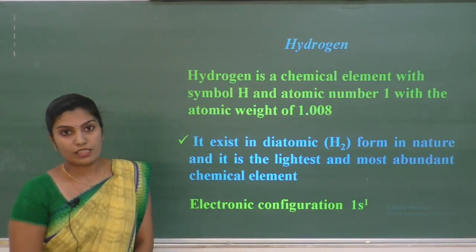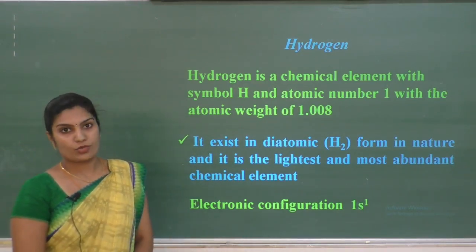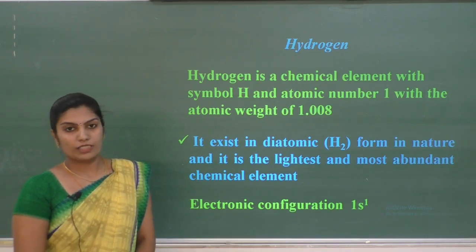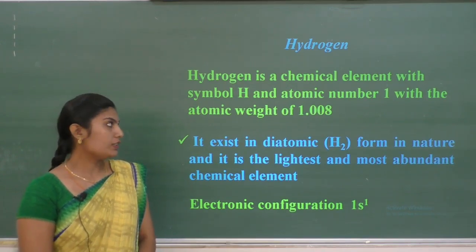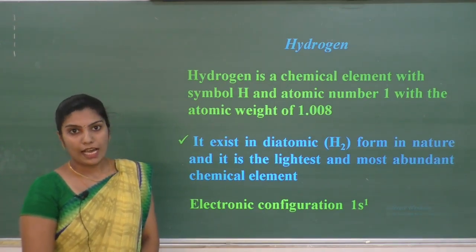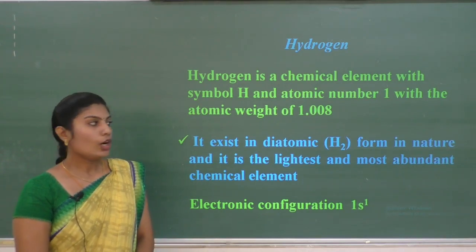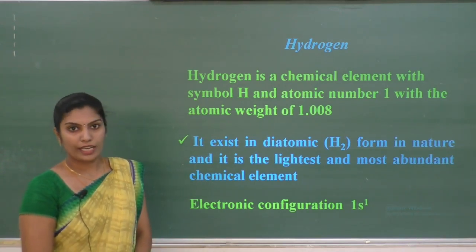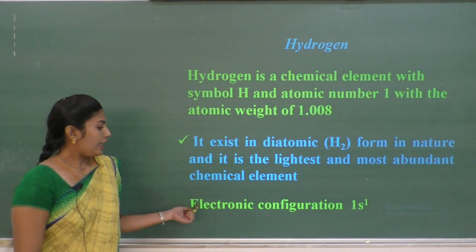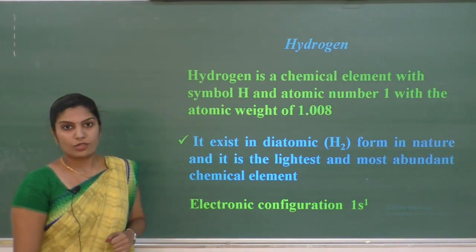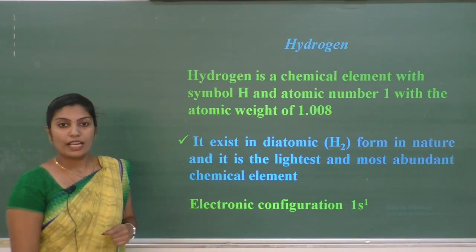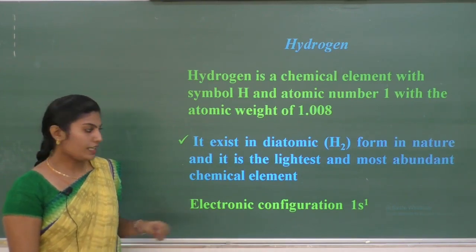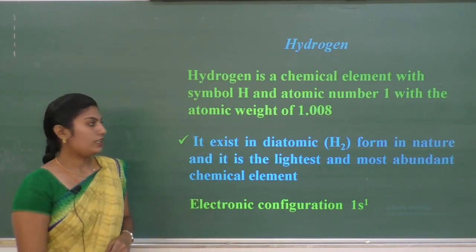First, let us see what is hydrogen. You all know that among 118 elements, hydrogen is the first element with atomic number 1 and atomic weight 1.008. You all know that hydrogen contains only one electron, therefore its electronic configuration is 1s1.